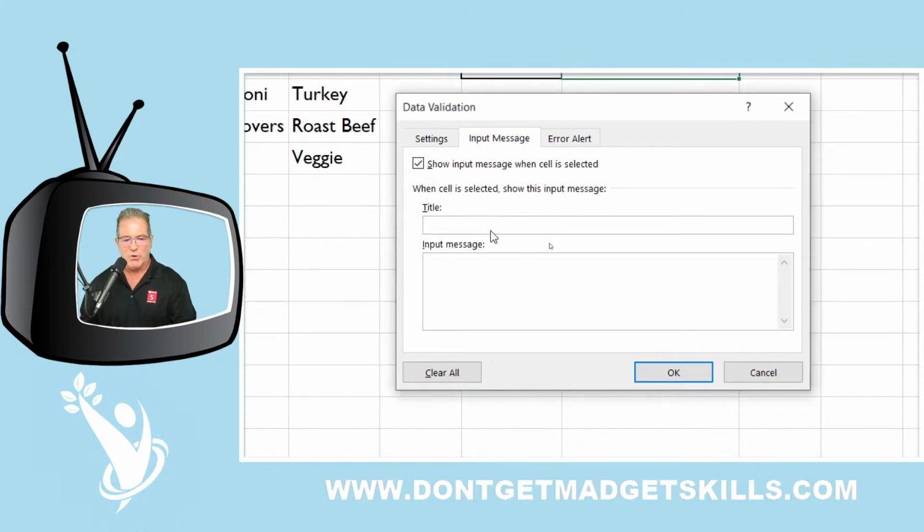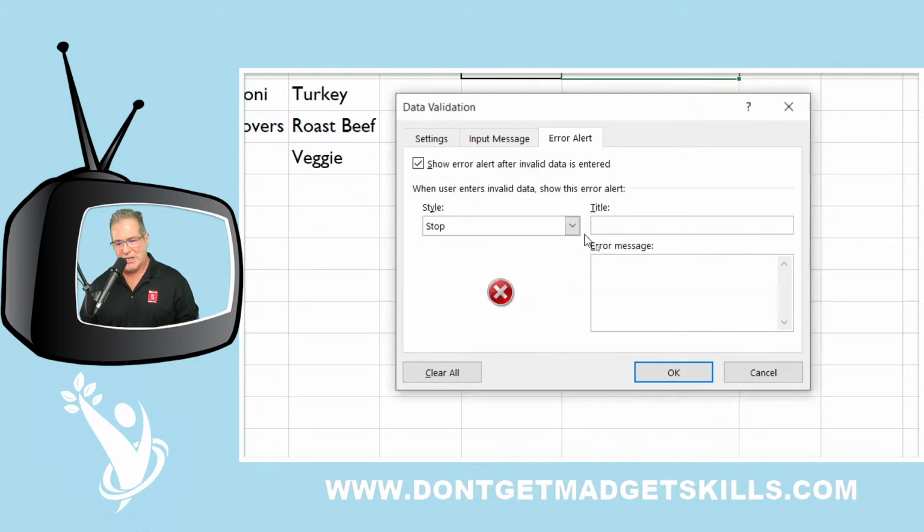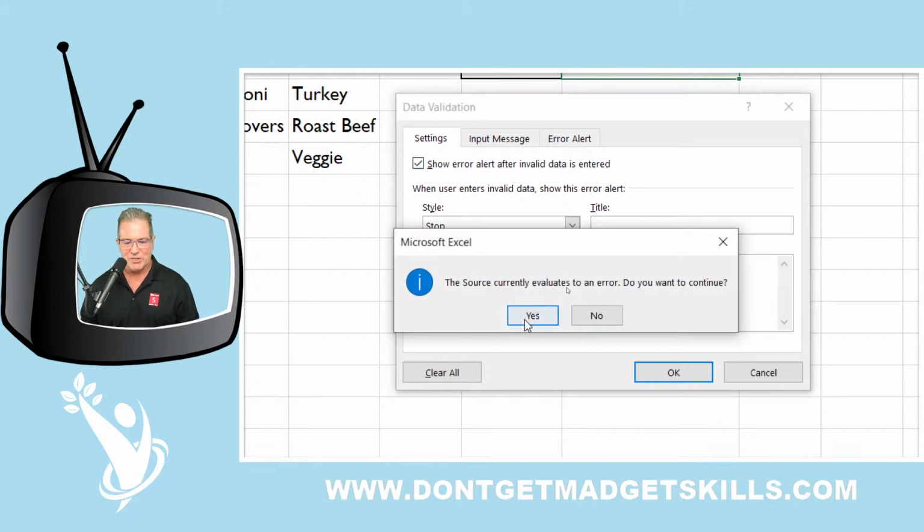It's okay. Well, you can put a title and input message if you want. You don't have to. I'm just going to leave it blank just so that you can see that you don't have to, but it's always good to do it. And then for the error alerts, do you want to continue here? Yes, we read this. We understand. We're good. And then you can make it a stop, which is what I'm going to do, and I'm not going to put anything in here. So here we'll have our settings.